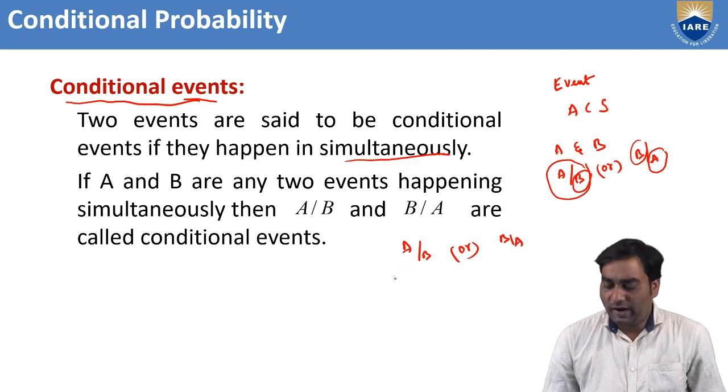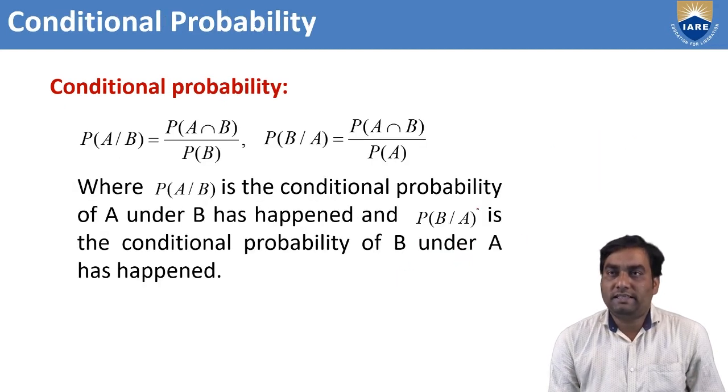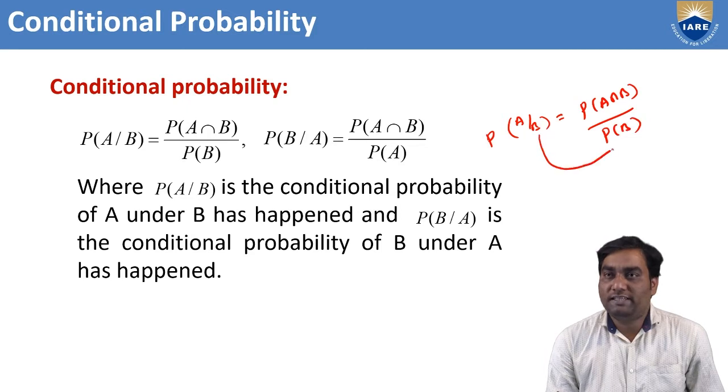Now, the probability for A by B is called P of A by B, which is defined as P of A intersection B divided by the denominator P of B. This is called the conditional probability of A given that B has already happened.